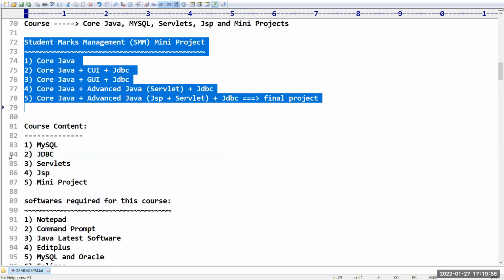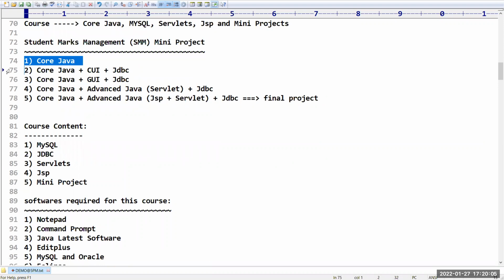At the time of explaining these programs, in this mini project there are 5 phases in total. What is the first phase? I will write business logic only in Core Java. Suppose I want to read student marks, like student hall ticket number, student name, and marks. How many subject marks am I going to read? 6 subject marks. Then I will calculate a total and a percentage. Sir, how to add that information into the database comes in this advanced Java course.